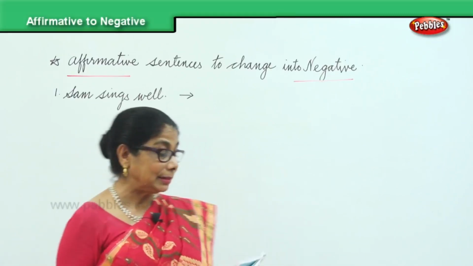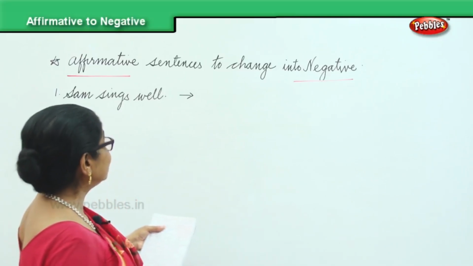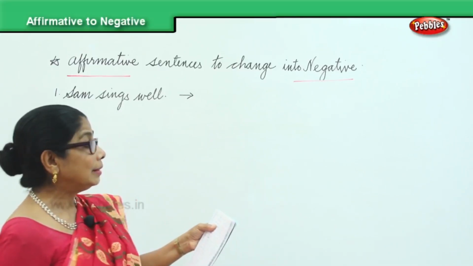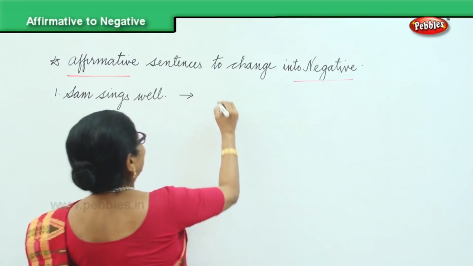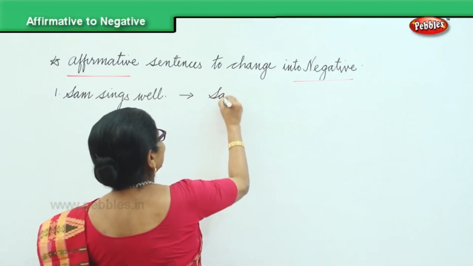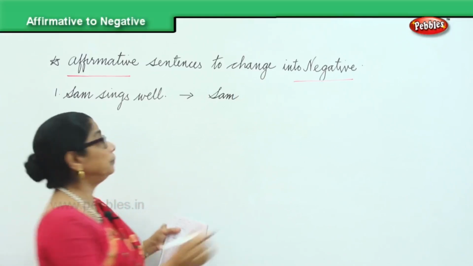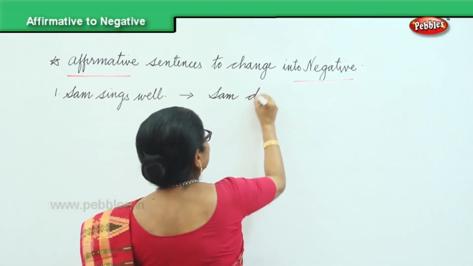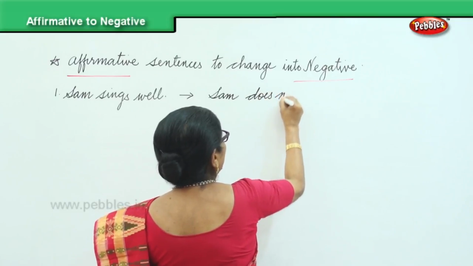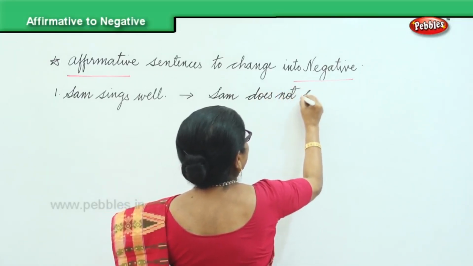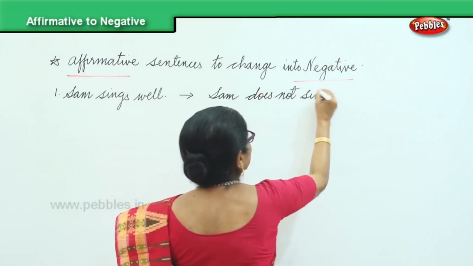Okay. So, you can say, Sam sings well, change it. Sam does not sing well. Just adding does not, it becomes negative. Sam does not sing well.